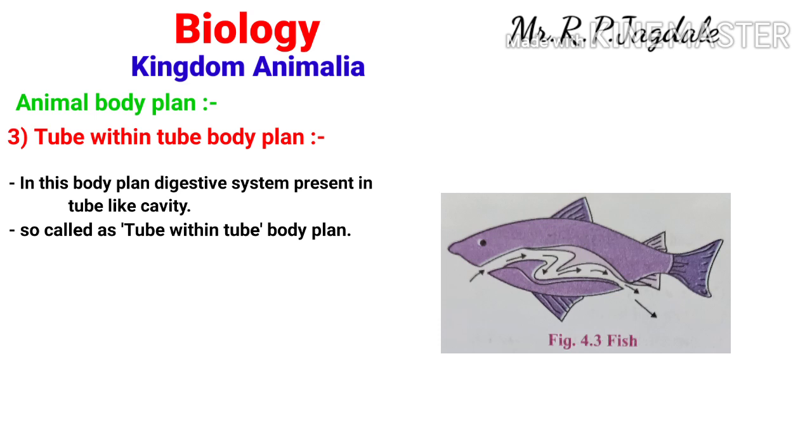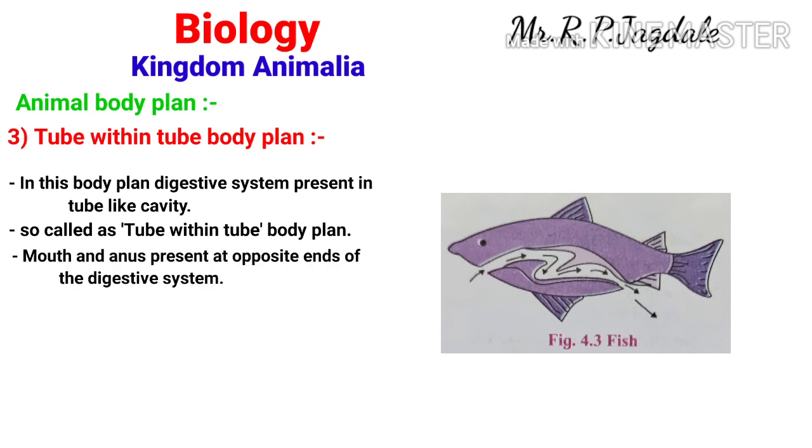The next characteristic is that the mouth and anus are present at two separate ends of the digestive system. We know that in the digestive system, mouth and anus are present at opposite ends. And from Annelida onwards, all phyla show this type of body plan. That means we are going to see all the phyla from Annelida having this type of body plan.